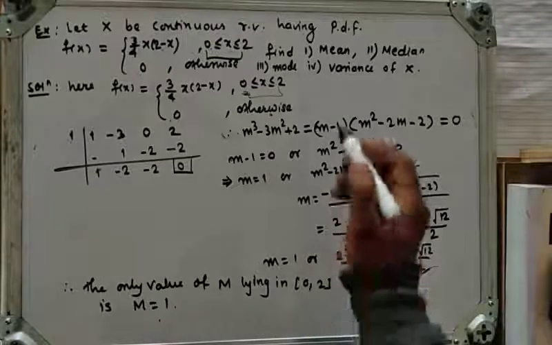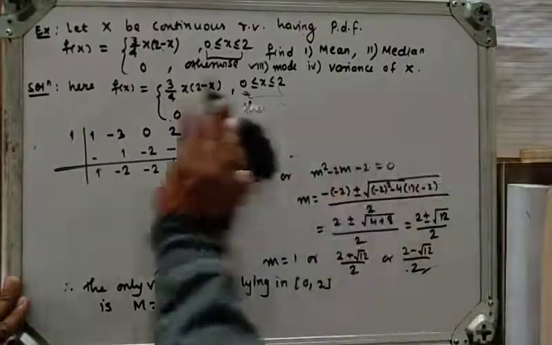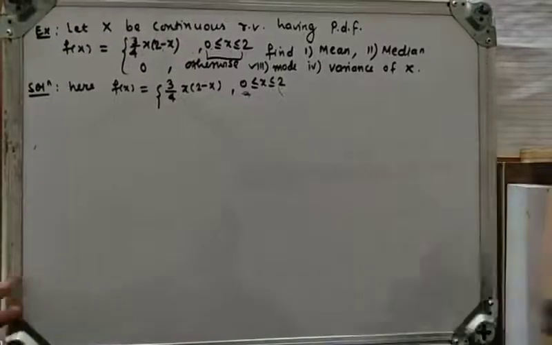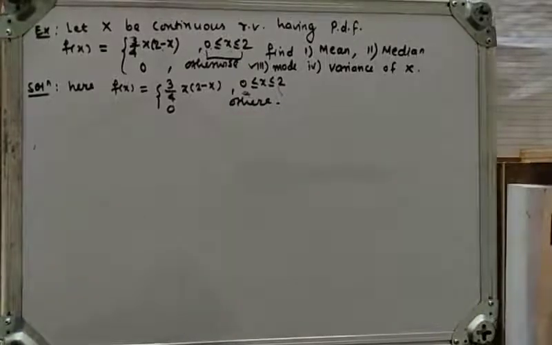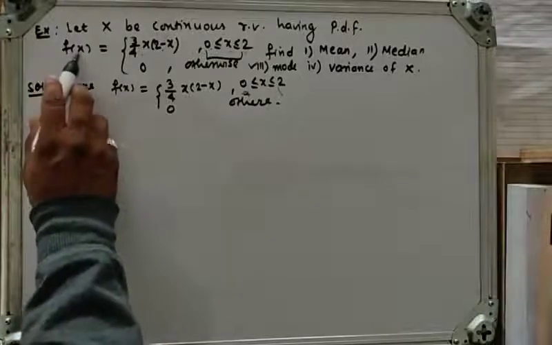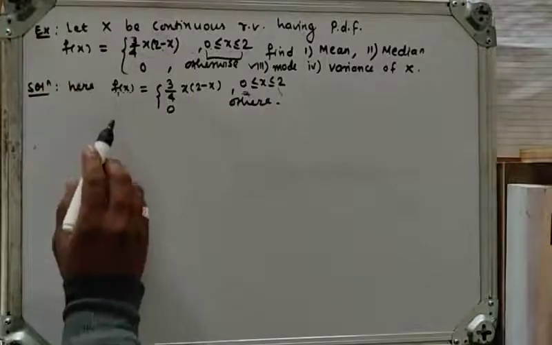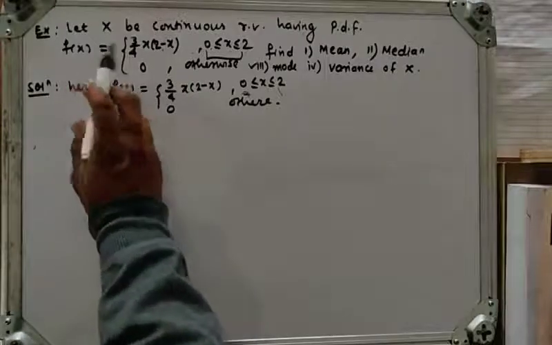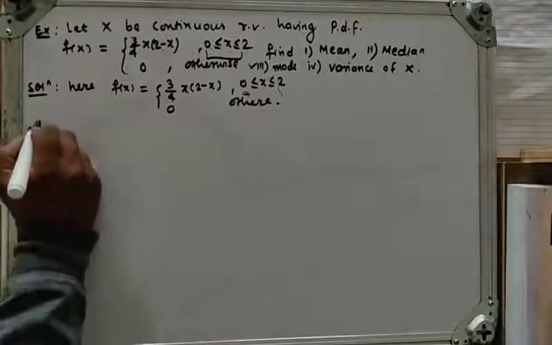Okay. So let's find next the mode. Next, to find out the mode: what is the definition of mode, or how do we find the value of mode? Here we are given the PDF, the probability density function. Now take the derivative of this function and set it equal to 0, and for that value of x we have to check that the second derivative is negative; then that value of x is the mode. So the third one is the mode.